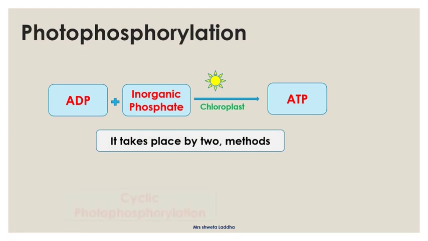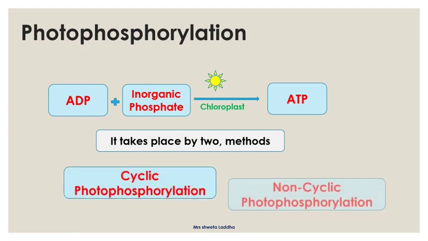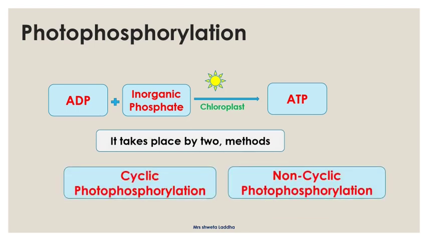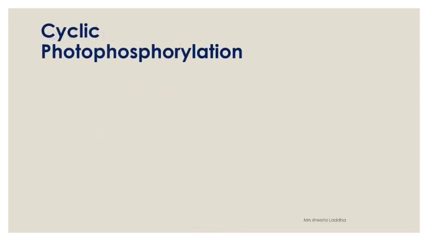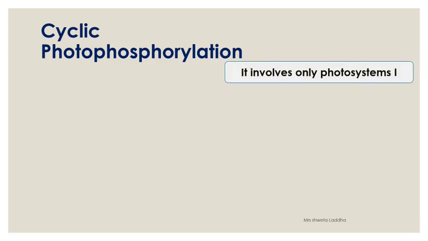It takes place by two methods, cyclic photophosphorylation and non-cyclic photophosphorylation. Today we are going to discuss cyclic phosphorylation. Non-cyclic we will discuss in some other video. Students, listen carefully. Cyclic photophosphorylation involves only photosystem 1. It does not involve photosystem 2. Only photosystem 1 is participating in cyclic photophosphorylation.